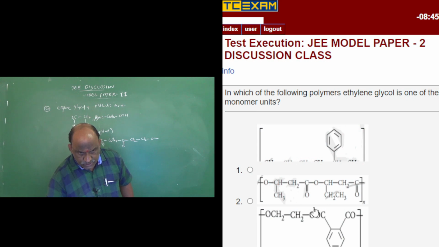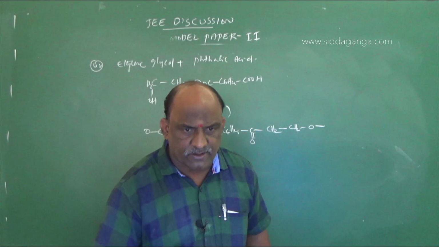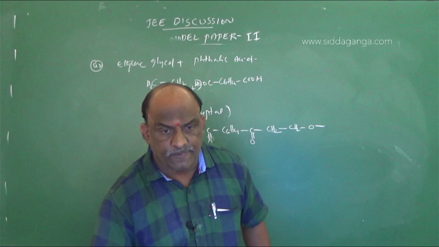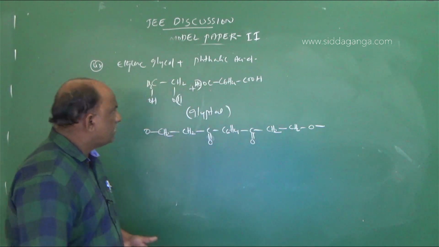CH2OH CH2OH. You have to break here, on this side, and add H and on this side OH. COOH, 1,2 dicarboxylic acid: here COOH, and this is also COOH, and this is the CH2OH, this is the CH2OH. So this is the right option for question number 42. This is an example of condensation polymerization.